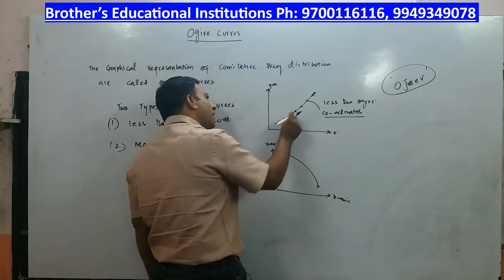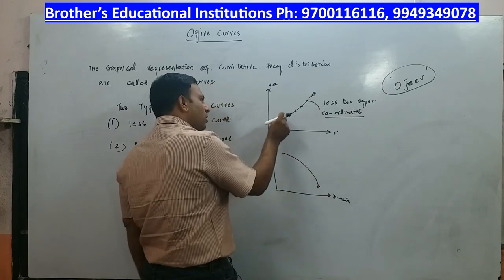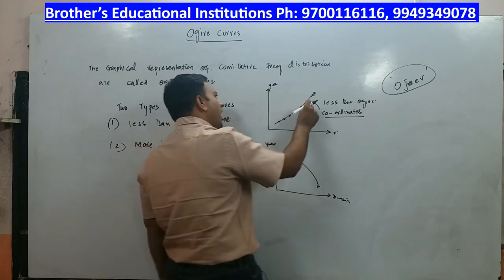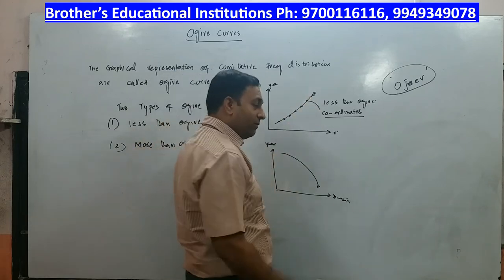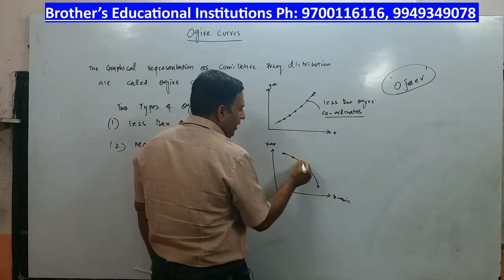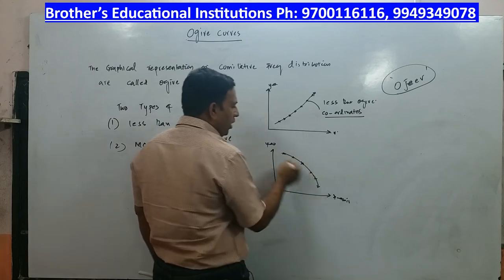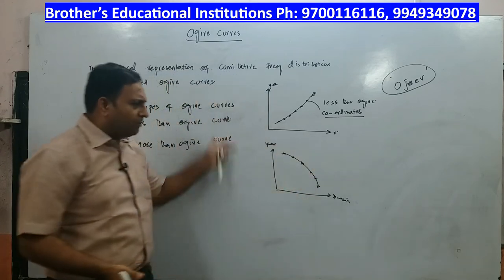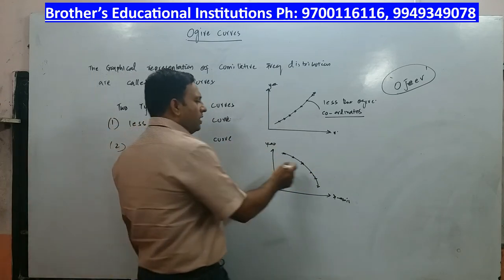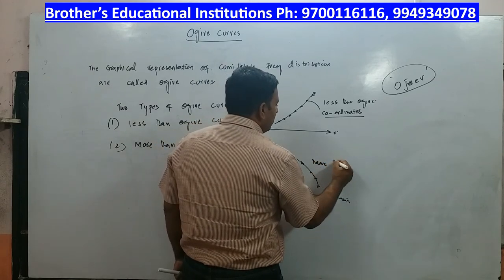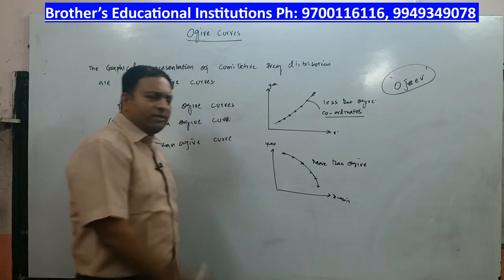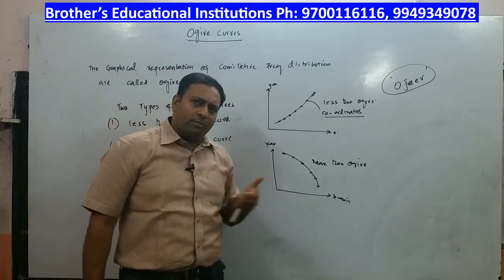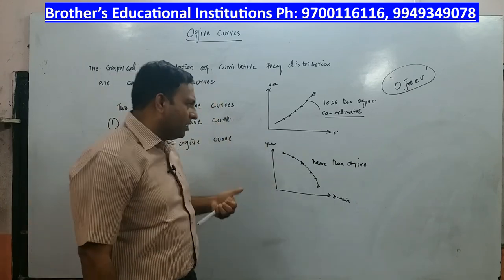So you first plot the coordinates and then join them, and the curve you get will be of this type, and you call that the less than ogive curve. Similarly here also, there will be coordinates which we plot and then join. When we join, we get this curve which comes from top to bottom, and we call that the more than ogive curve.